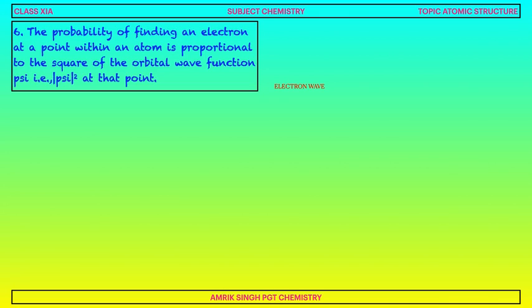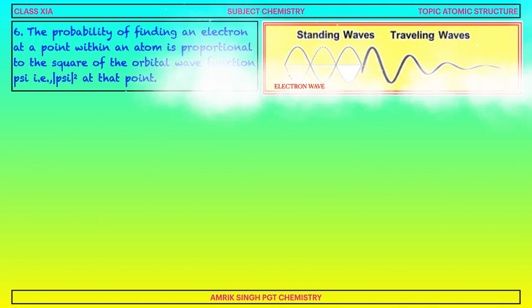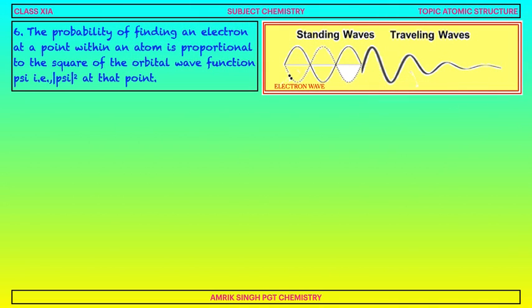The greater the value of ψ², the greater will be the probability of finding the electron at that region or space. The electron wave can be compared with the wave formed in a string whose two ends are fixed. We are seeing a standing wave, that is the electron wave, and the traveling wave that is shown is not the electron wave. The electron wave is the standing wave formed in a string whose two ends are fixed.